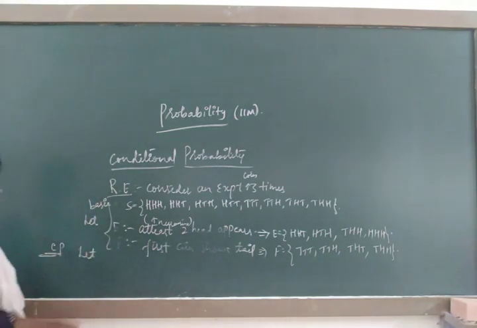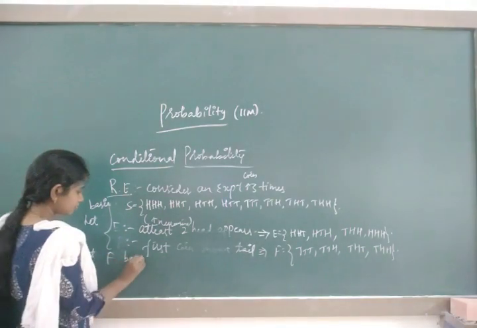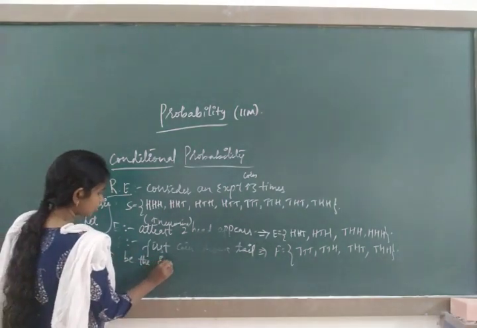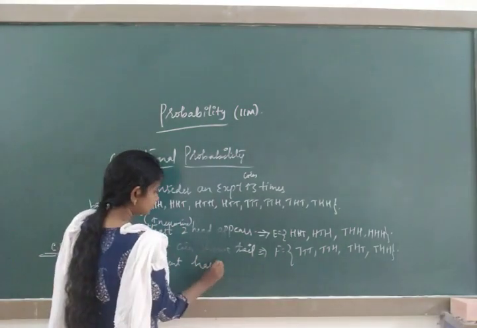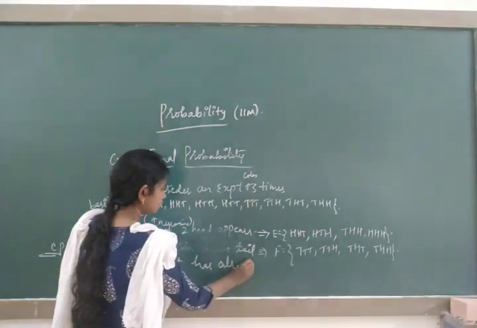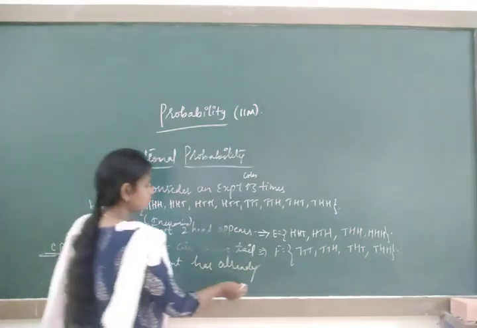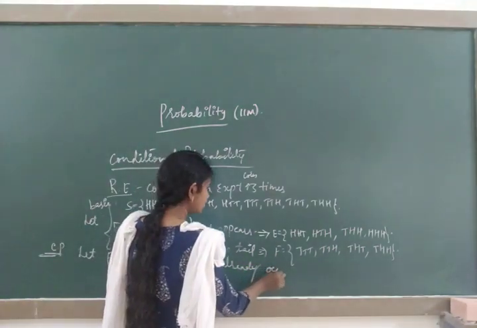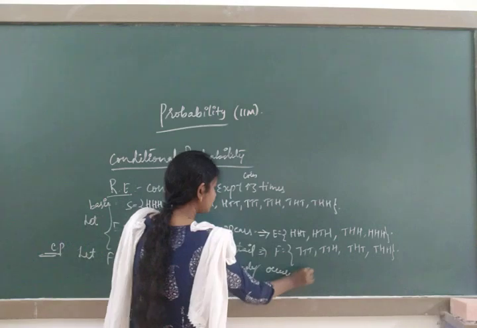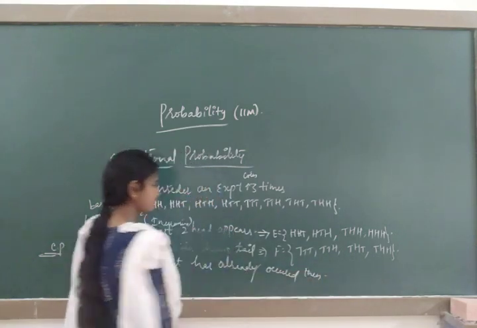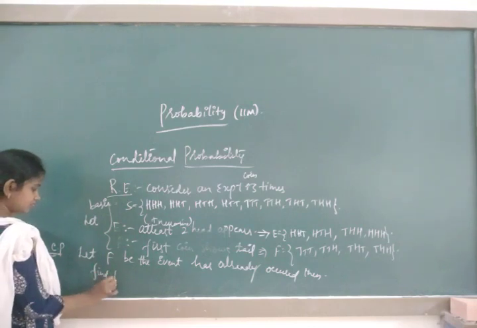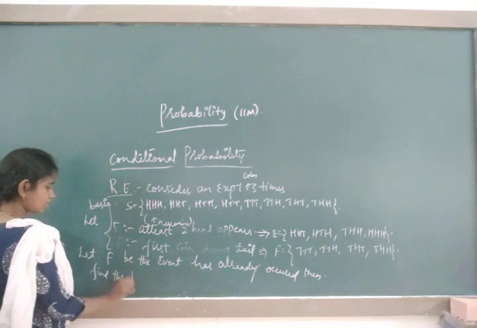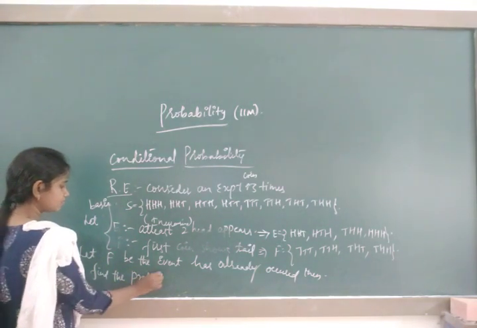Let F be the event that has already occurred. Then find out the probability of E.